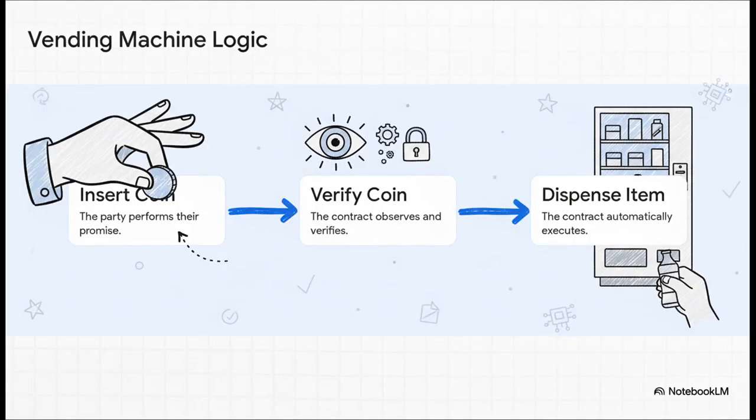And the logic is just perfect, isn't it? Step 1, you make good on your promise by putting in a coin. Step 2, the machine, the contract, verifies you did it right. And step 3, the machine automatically carries out its promise by giving you your stuff. There are no lawyers, no arguments, just a simple, direct, automated agreement.